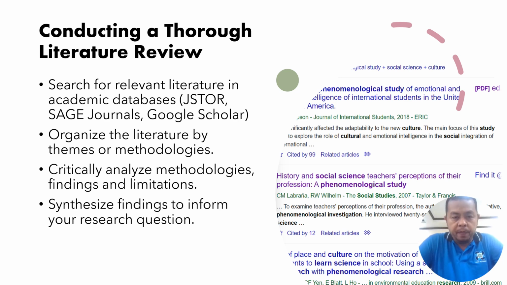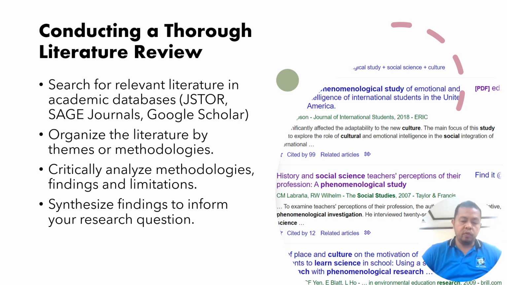Then, after that, how do you organize the literature? You categorize the different literature that you have by themes. You can have several themes, such as methodological approaches. You can thematize them according to findings. You can thematize them according to theoretical perspectives.